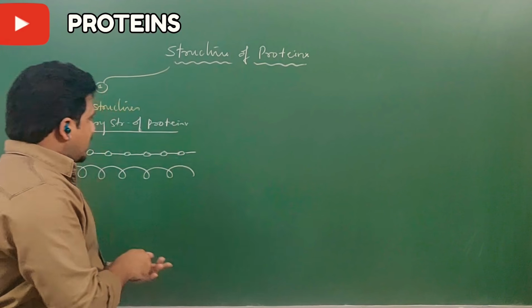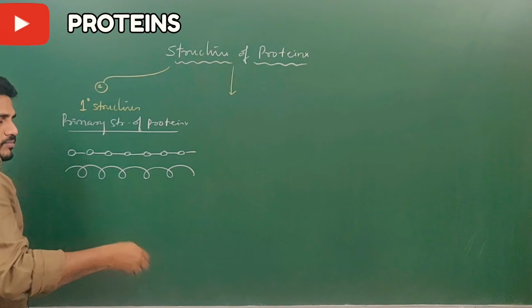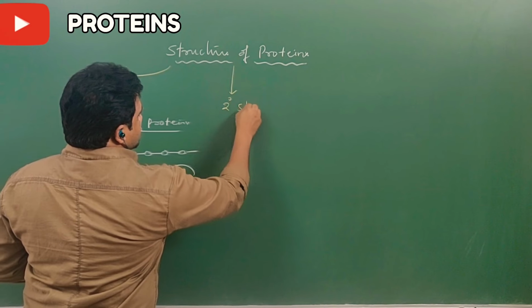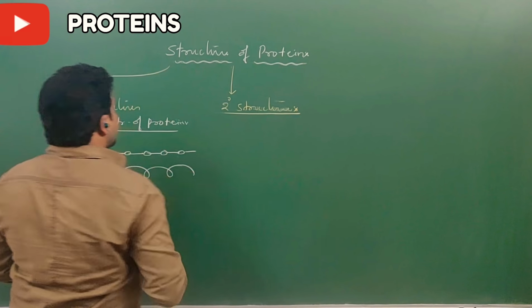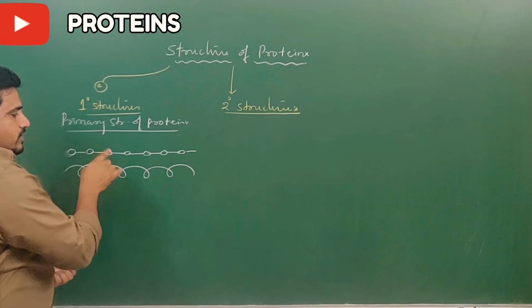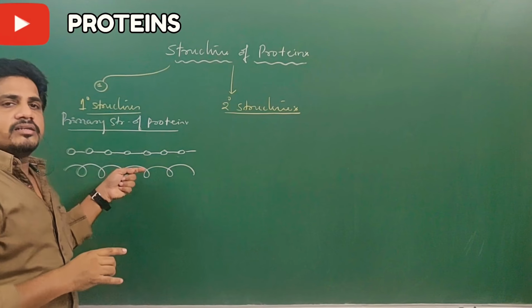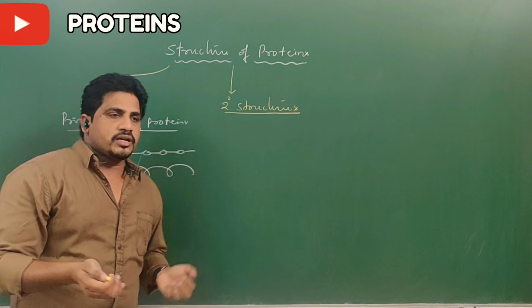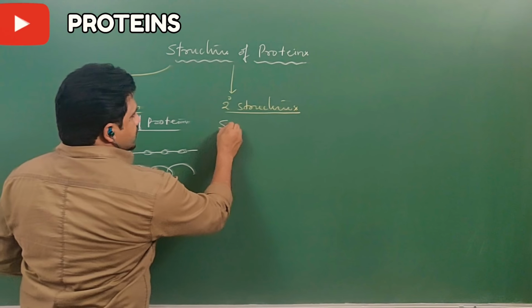If not, the primary structures continue to develop and form different types of bonds, and later they become secondary structures. So in the primary structures, the protein shape is always linear, and in the linear shape, the protein is not matured. It means it doesn't have any proper function. Then it will continue to fold and become secondary structures.